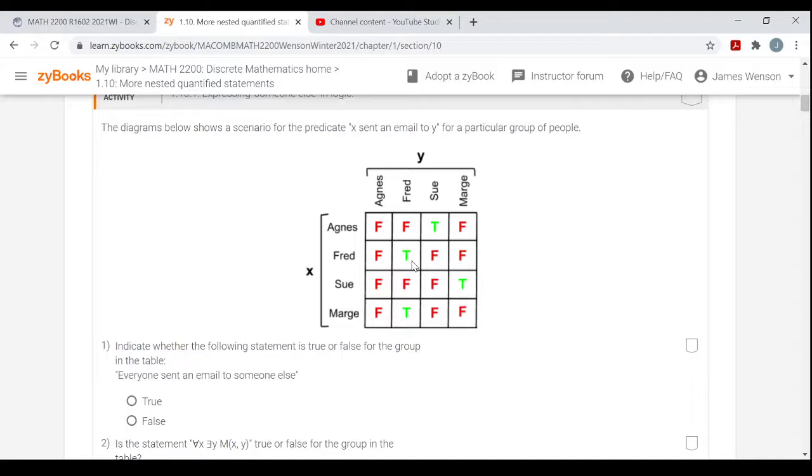That's not really someone else, is it? So this is false because of Fred. Fred did not send an email to someone else. Sue did, right? Marge, and Marge sent one to Fred, but Fred did not. So this is false. The only person Fred sent an email to was himself. Did not send an email to someone else.